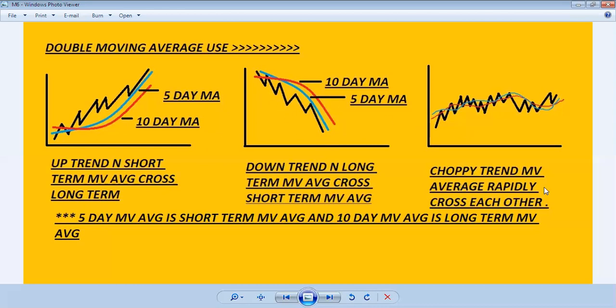In the choppy trend, the moving average and price rapidly cross each other, and it never gives a good return, and suddenly the direction changes from in between the moving average. The price always crosses the moving average here and never gives a good return in the choppy trend. So in the choppy trend, we never trade well through this moving average. We use it only for direction. When the trend is up or the trend is down, then we can get the maximum return.